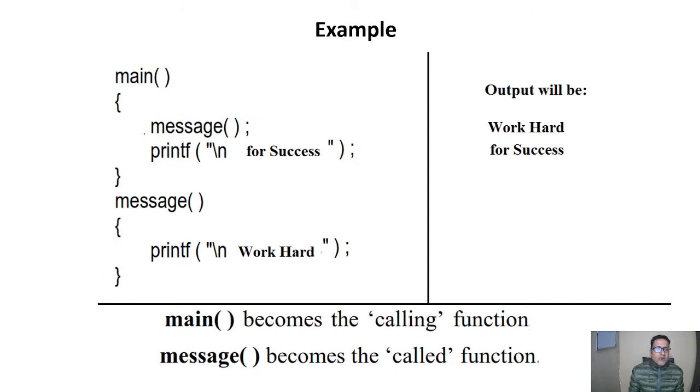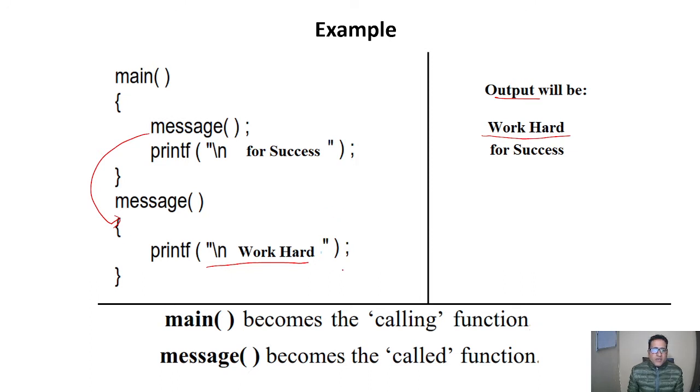When we have this message call in the main function, it will be printed first, means work hard. Like here we can see in the output that firstly work hard is printed.